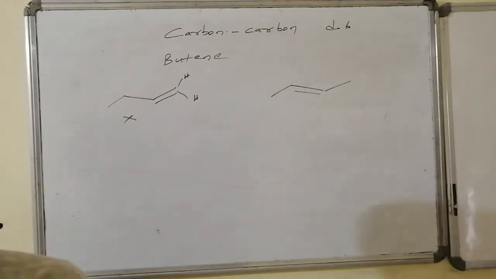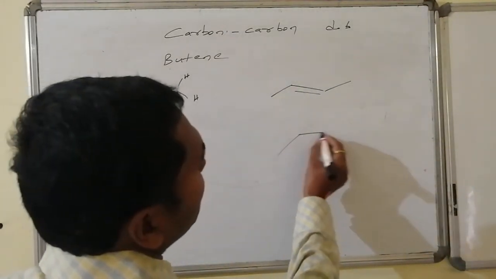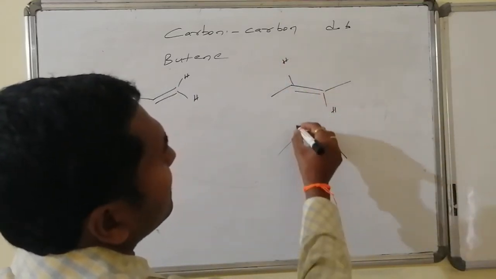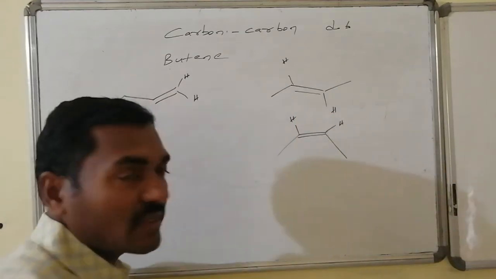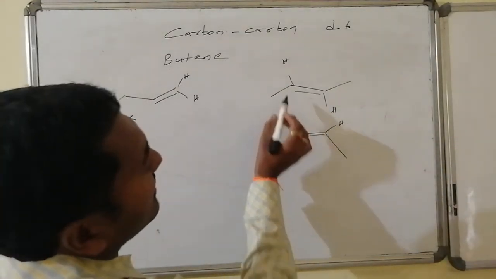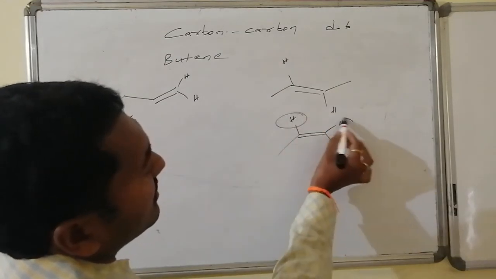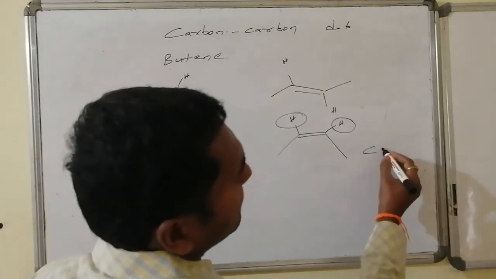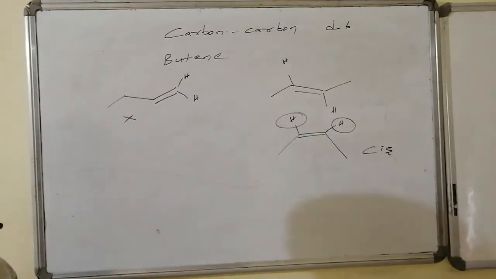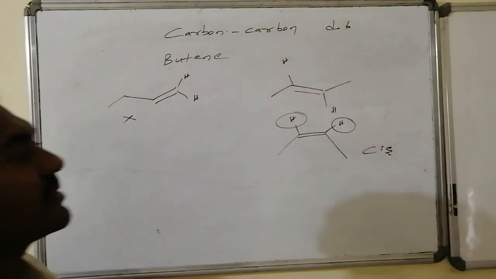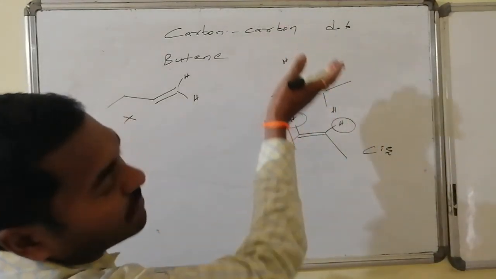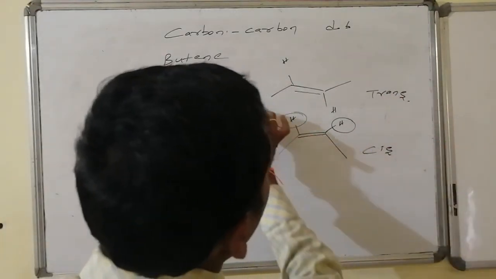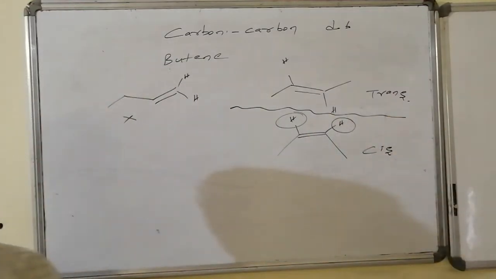are having isomers. The other isomer possible is like this, whereas here this is hydrogen and this is hydrogen, and here this is hydrogen and this is hydrogen. In this, whatever the common group is there, I may take hydrogen as the common group in this case. This hydrogen same group is present towards one side of the plane, hence it is said to be cis. Whereas the common group I may take methyl, otherwise the hydrogen. Hydrogens are present, one above the plane, one below the plane, hence this is known as what? Trans isomer.